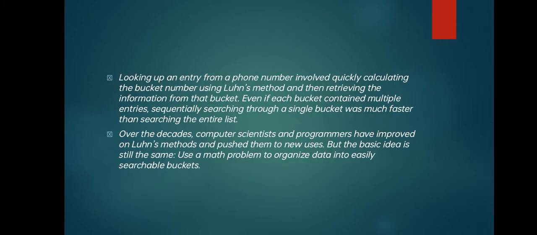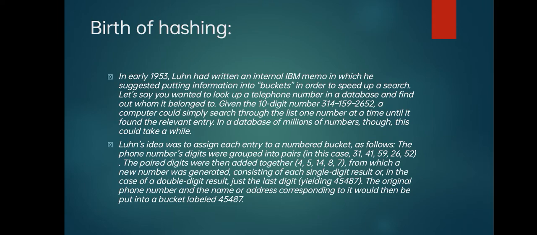Now, looking up an entry from a phone number involved quickly calculating the bucket number using Lund's method and then retrieving the information from that bucket. As we discussed, let's say again, there is a phone directory number 314159265. There are 10 digits, right? We should just add two digits, that is 3141592652. Then adding those, we get 451487. In the case of two digits, we should take the last one. So we get 45487.